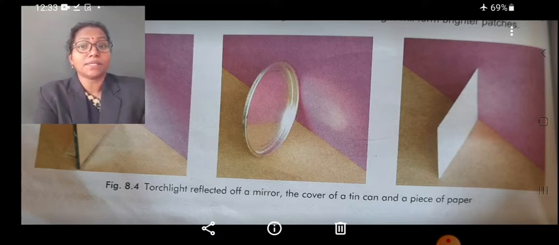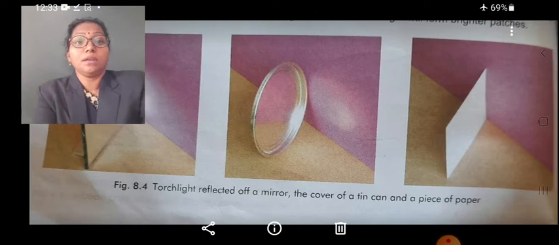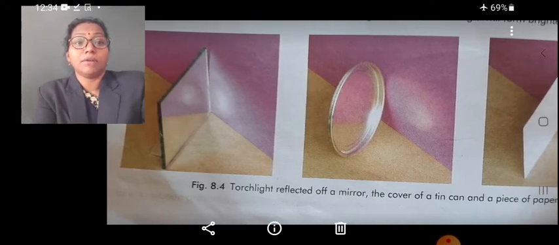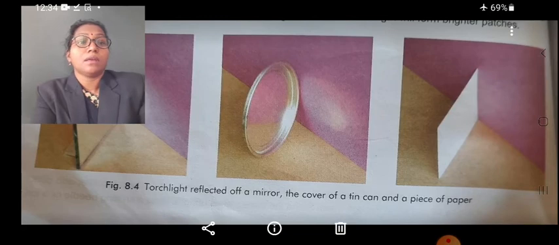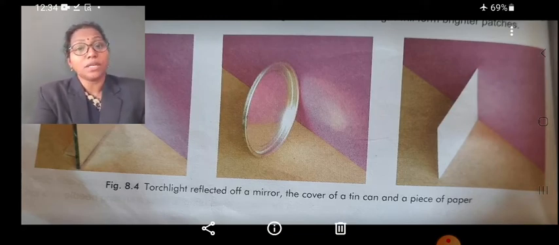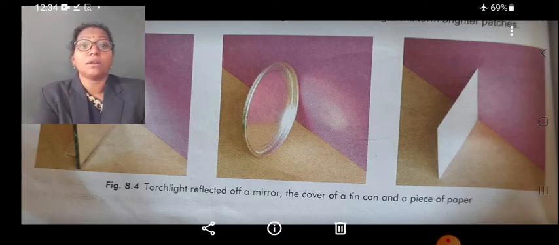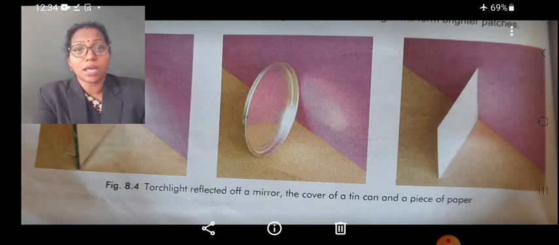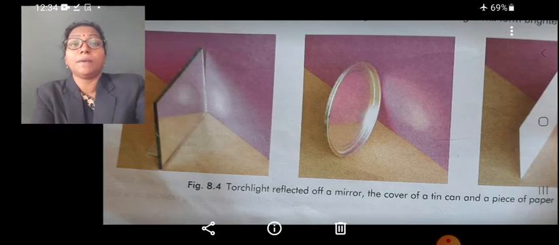Now students, we can observe reflected light from different objects. Here some objects are taken: a mirror, a tin can's cover, and white paper. Near them a screen is kept. The screen can be a wall or a chart paper pasted on the wall. We take a torch and shine light on the first material, the mirror.